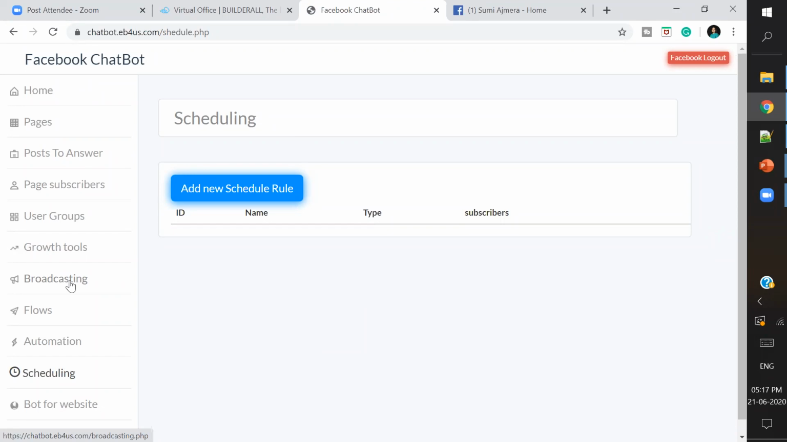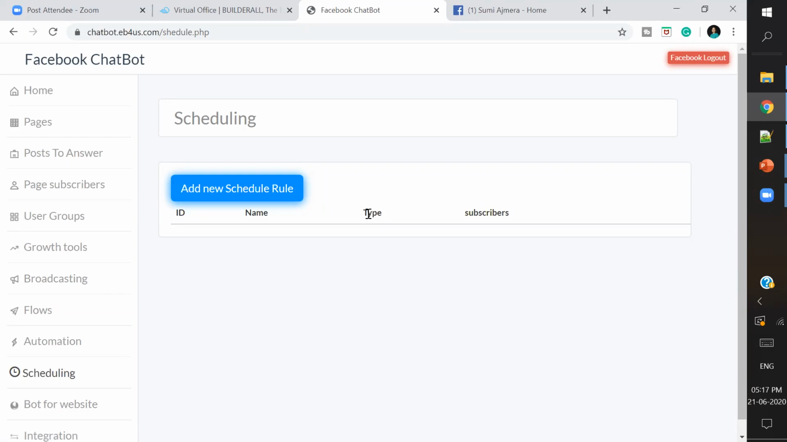Broadcasting messenger option is to be used when you need to simply broadcast, given it's a one time activity. Whenever you want to do that is the time you need to go for broadcasting. So these are the key basic features which we need to know about our chatbot, and yes, start using it.